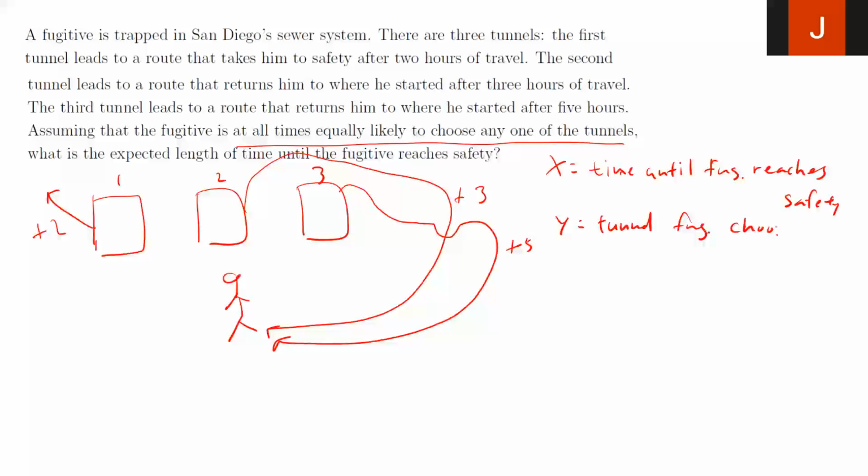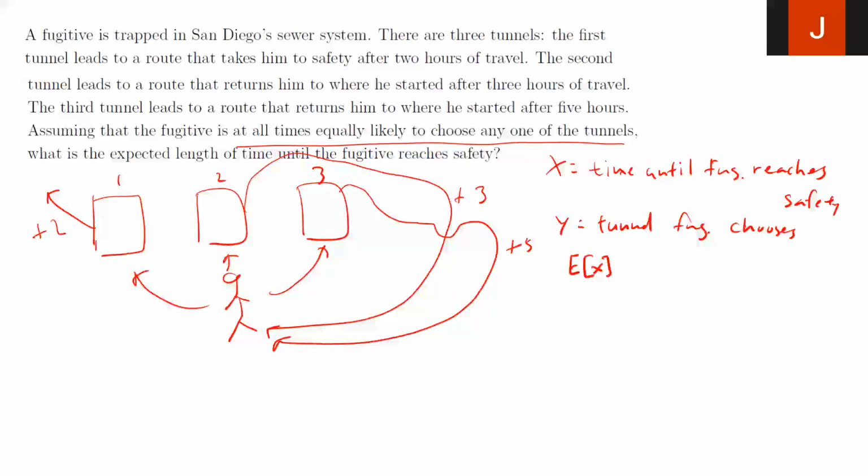So at any given point, the fugitive can choose tunnel 1 or tunnel 2 or tunnel 3, with equal probability. We want to know the expected time until the fugitive reaches safety, so we actually want the expected value of X, not knowing which tunnel he's going to choose. So I think the key to this problem is understanding this.